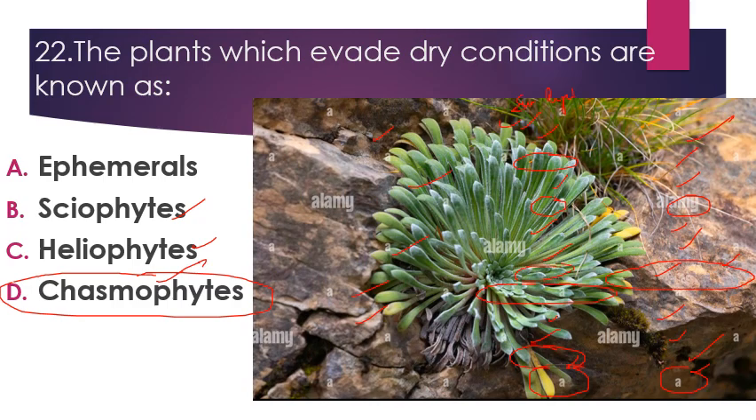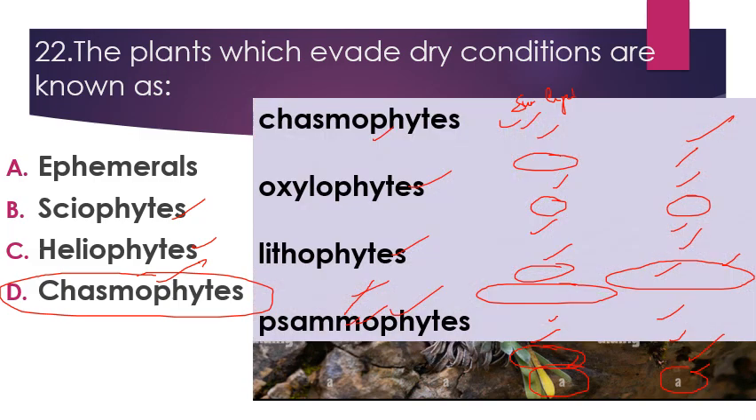These are the plants which prefer to grow in rock crevices. तो जो rock की crevices और furrows में grow करते हैं उन plants को chasmophytes बोलते हैं. The next we have some other categories of plants like auxilophytes. These are the plants which prefer to grow in acidic soil. जो acidic soil में grow करते हैं उन plants को कहा जाता है auxilophyte.